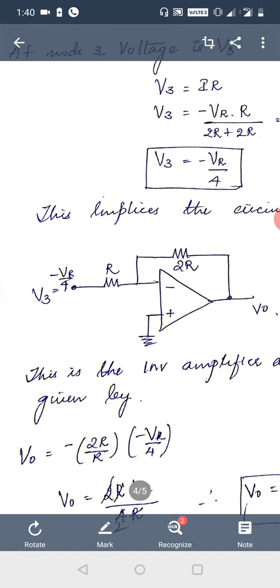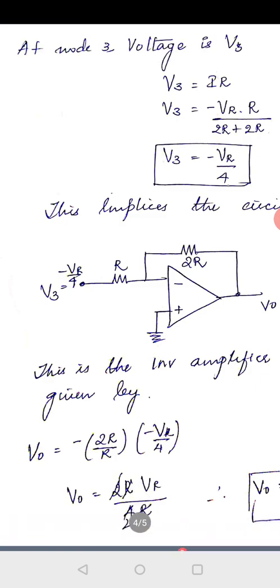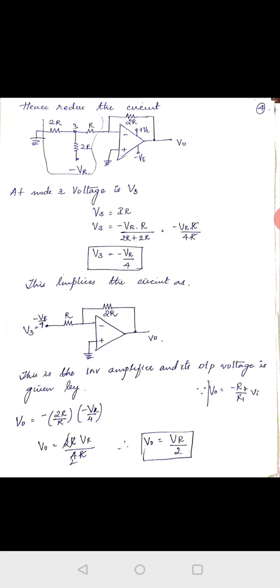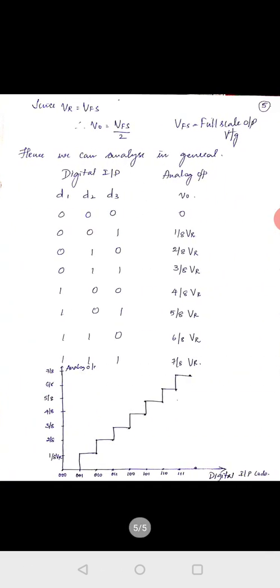So I'll show you, look here. When I take V out, it is equal to minus 2R by R, which is the output equation of the operational amplifier. With respect to this, we have minus VR by 4. If we simplify that, we get V out equal to VR by 2. Here VR is nothing but VFS, so we get VFS by 2.